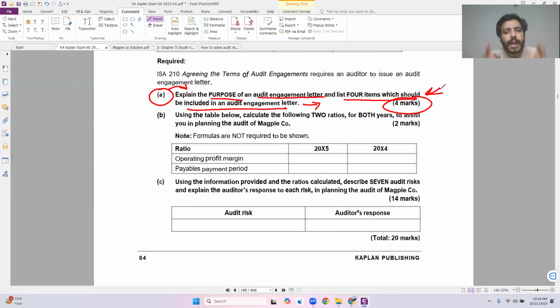Then what were the items that are included within the engagement letter? There was a whole list of items. You can choose any 4 from that specific list and write them down. This is a rote learned part, so we are not going to move towards it.